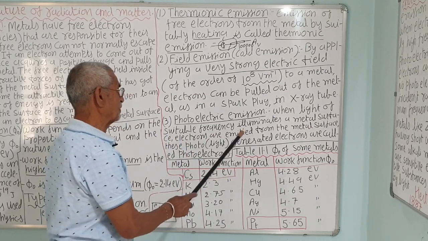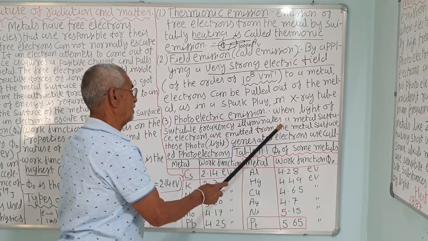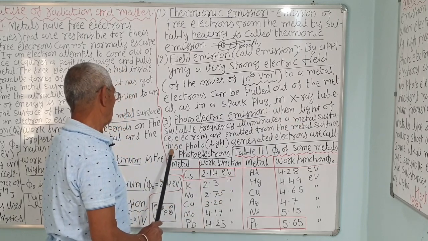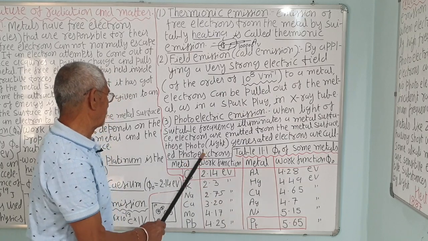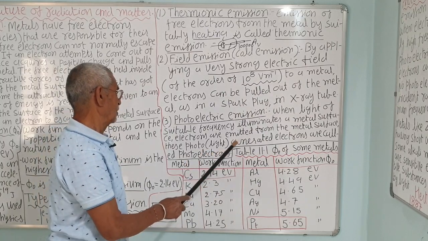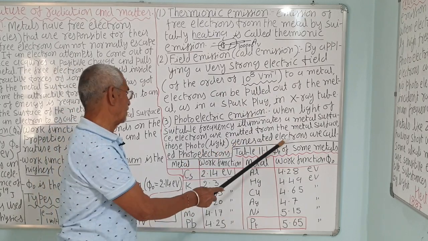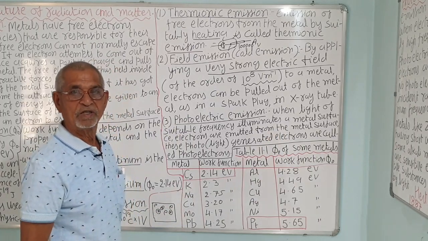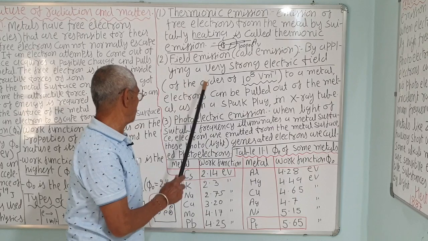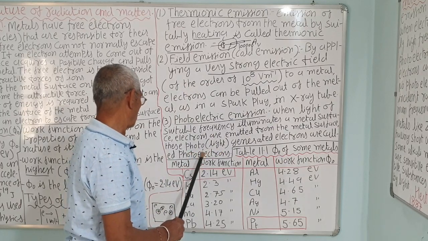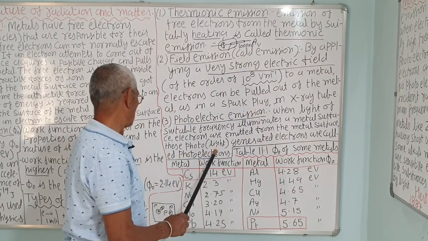When light of suitable frequency illuminates a metal surface, electrons are emitted from the metal surface. These light generated electrons are called photoelectrons, because the electron emission is due to the light. Photo means light. Correct? Photo is another word for light.